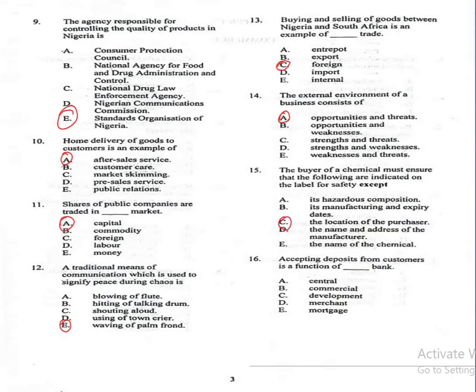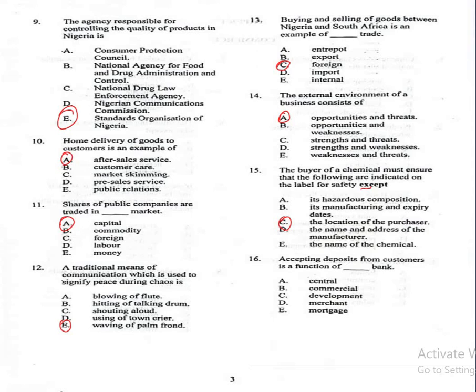The buyer of a chemical must ensure that the location of the purchaser... just a minute. If you look at the question, it's asking that the buyer of a chemical must ensure that the following are indicated on the label for safety except. So the location of the purchaser must not necessarily be there, but the hazardous composition, manufacturing and expiring dates, the name and address of the manufacturer and the name of the chemical are very important. So that is why the answer is option C.